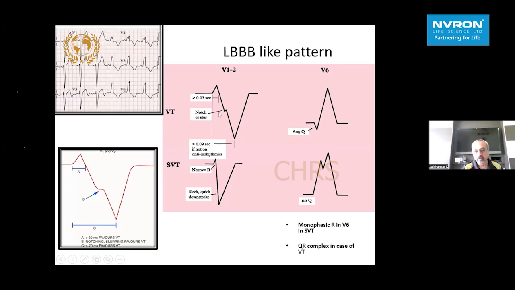So lead V1 for LBBB type of broad QRS tachycardia, this notch in the downstroke as well as delay in inscription from the onset of R wave to the nadir of S wave of more than 70 milliseconds strongly favors ventricular tachycardia. Compared to lead V6, where normally we will not have any Q wave in SVT, and you will have a tall monophasic R wave, hardly any S wave. In a VT, you can have a Q wave, a small r and a big S, that is R/S less than 1, which will strongly favor a ventricular tachycardia.